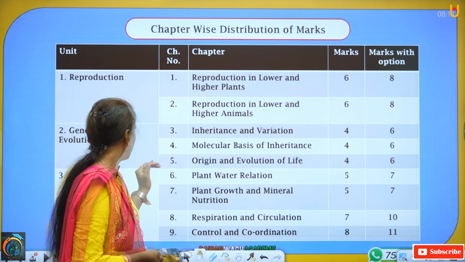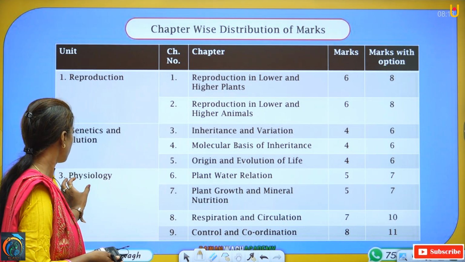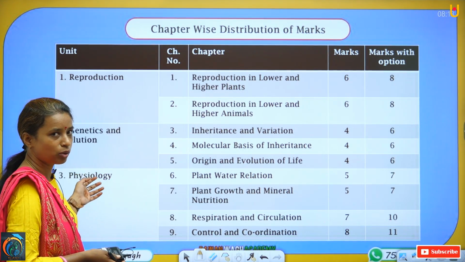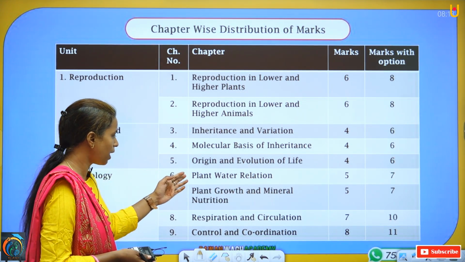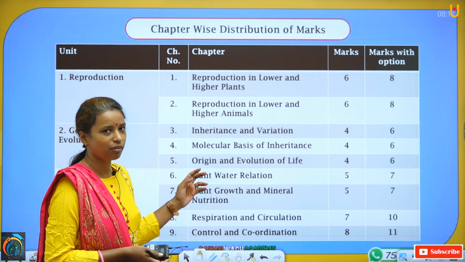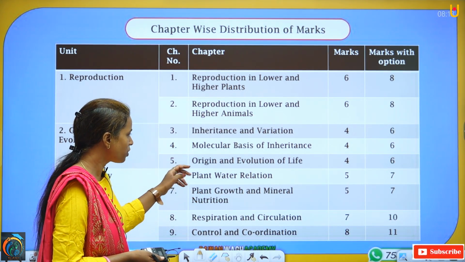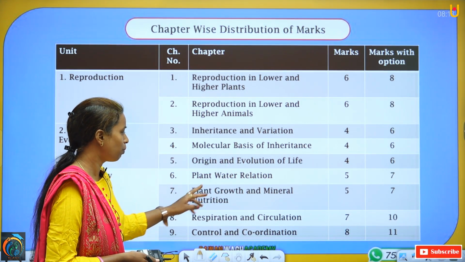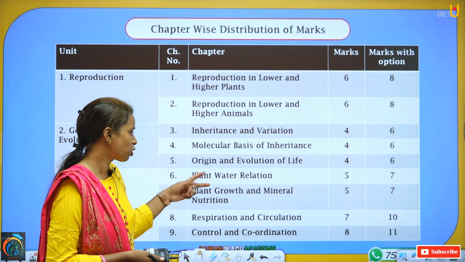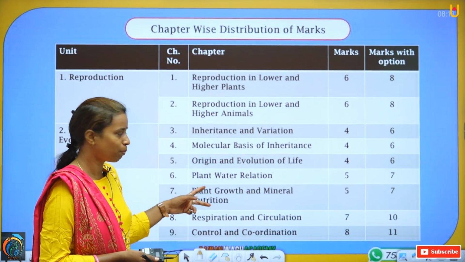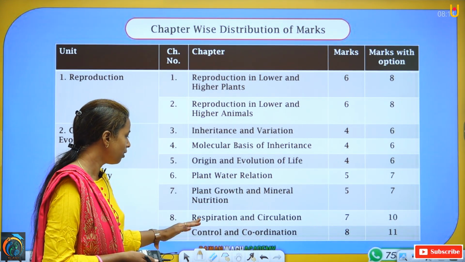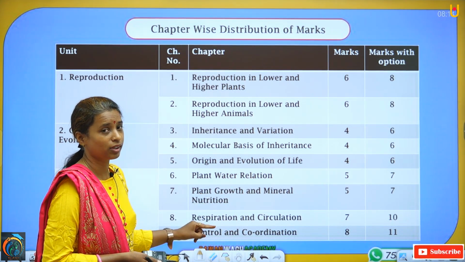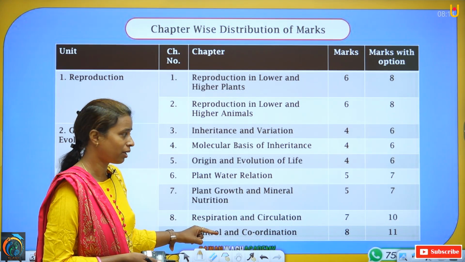But after that, what comes? That is physiology. In physiology, we are going to study physiology of plants as well as physiology of animals. In physiology of plants, 2 lessons are there: plant-water relation, and plant growth and mineral nutrition. These 2 lessons are from the plant part, that is the botany part. And these 2 lessons, respiration and circulation as well as control and coordination, are from the animal part.